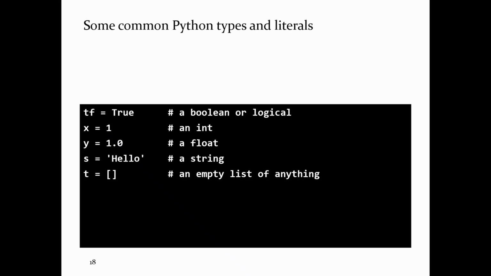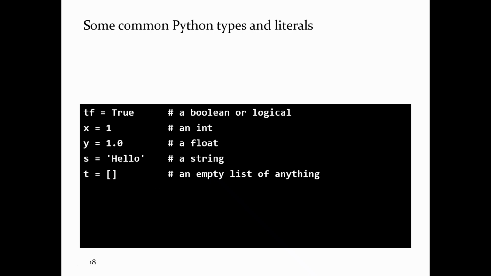1.0 corresponds to a Python object that represents the floating point number 1.0. So floating point meaning it has a decimal point in it, possibly followed by some other digits. So this looks like a real number in math. Single, double, or triple quoted sequences of characters are strings. In Java, that's String, but in Python, that's actually str, not string. In Python, the type is str.